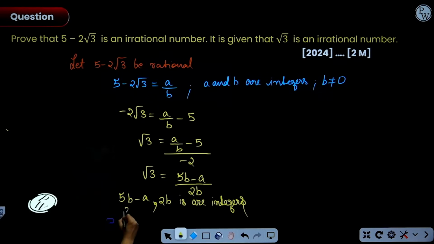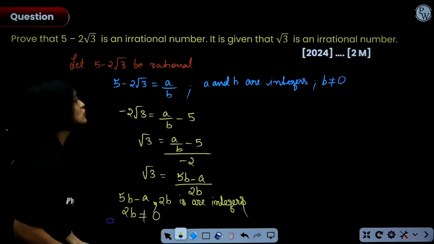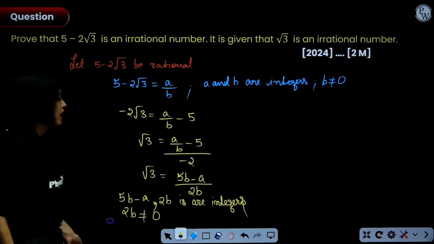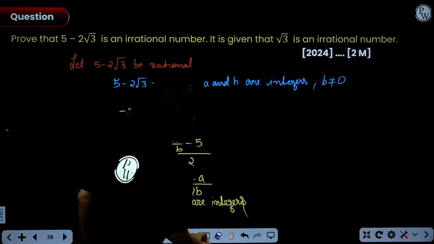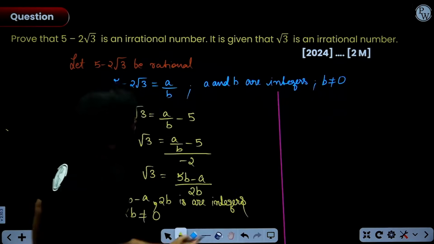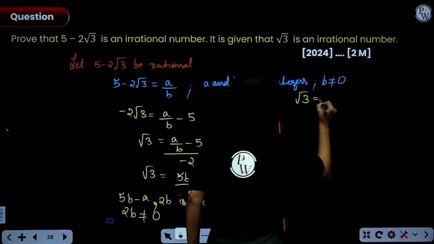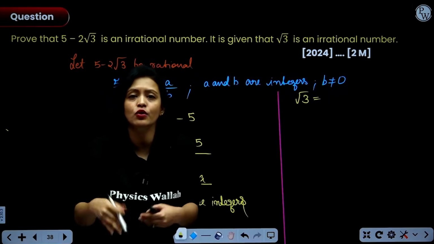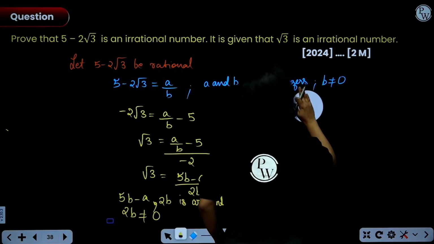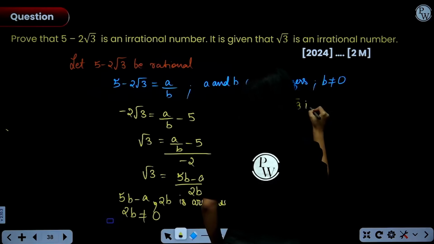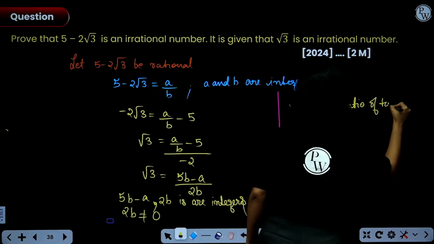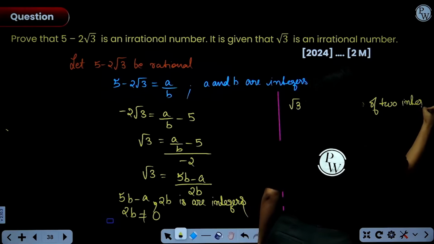Also, 2b is not equal to 0. Why? Because b is not equal to 0, so 2b will also not be equal to 0. So, what I have shown here, everyone, is that root 3 is the ratio of two integers, and the bottom integer is not equal to 0.